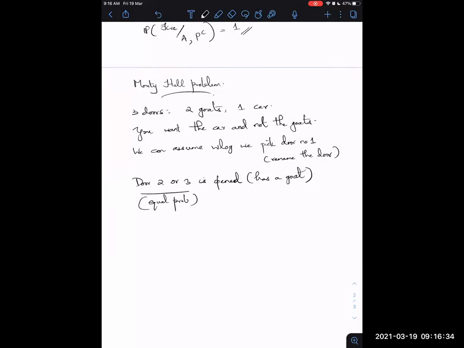Okay, with all these assumptions, the question is, is it beneficial to switch? So you have picked door number 1 and you either switch to 2 or 3 depending on the door Monty had opened. Is the setup clear for everyone?